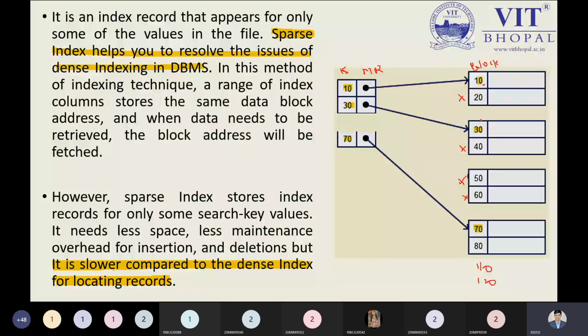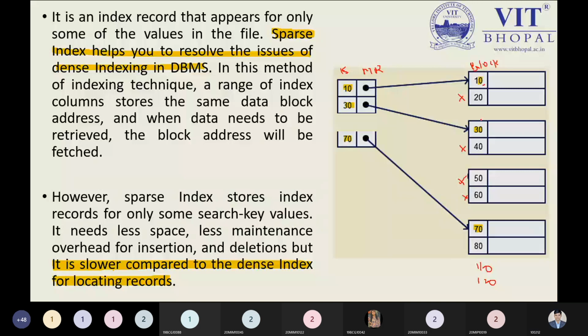Talking about 30, and then 70: after 30, 70 will need to be compared with 40, then 50, then 60. So I do comparison three times and check whether it is available inside this main table or not. It is not available inside the main table, but it takes much time to compare compared to the dense index.